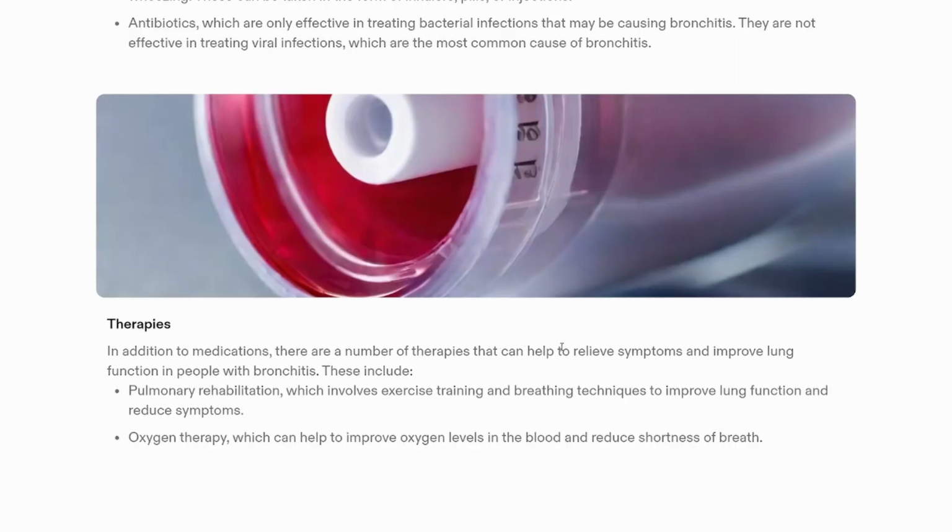In order to relieve the symptoms and improve the lung function, the therapies will be included, like pulmonary rehabilitation and oxygen therapy. If we advise for pulmonary rehabilitation, during the exercise training and breathing techniques, it improves the lung function and it reduces the further symptoms. Whereas in oxygen therapy, if the patient's oxygen levels are down or the saturation has gone down, it helps to improve the oxygen levels in the blood. So it reduces the further shortness of breath.